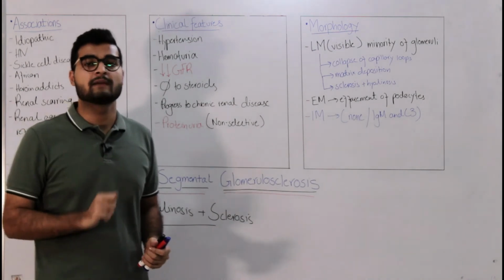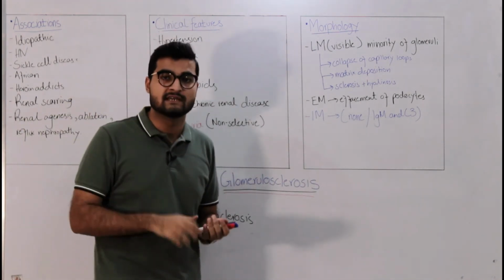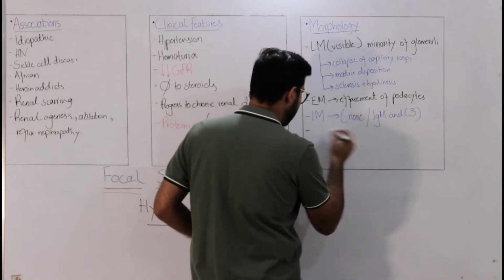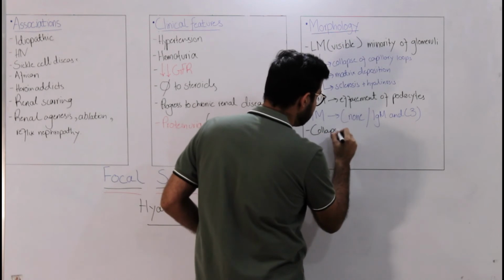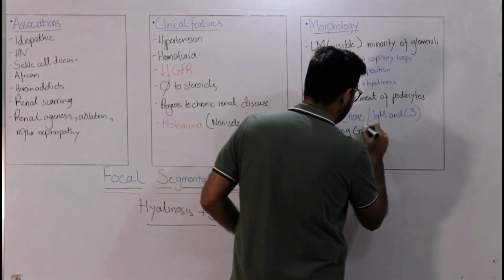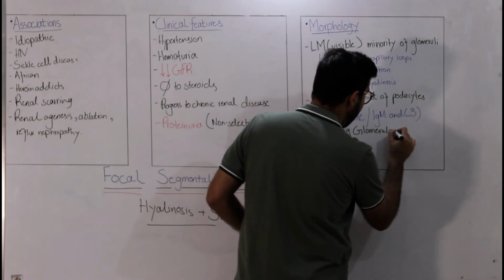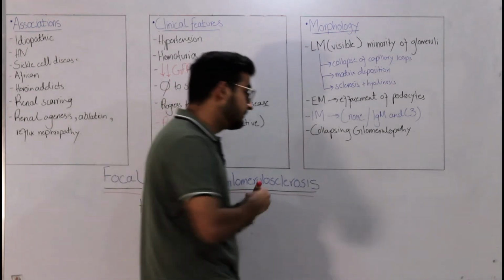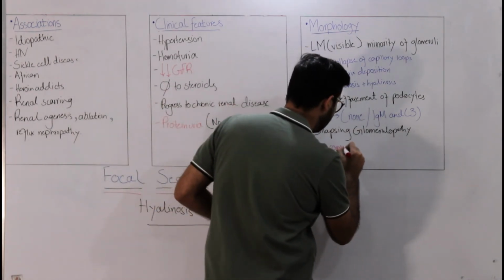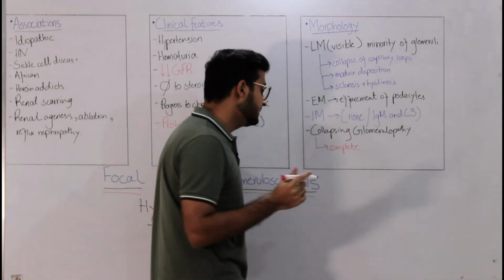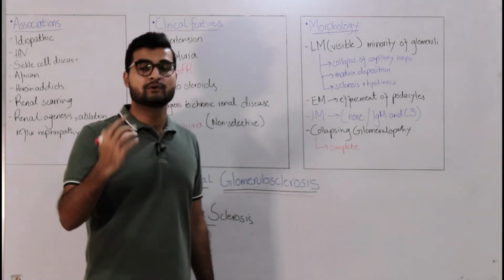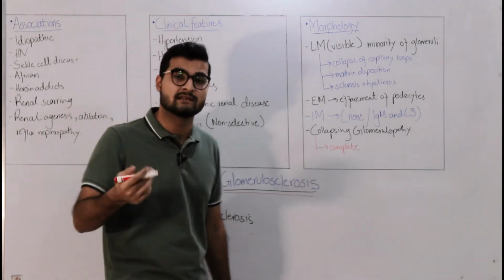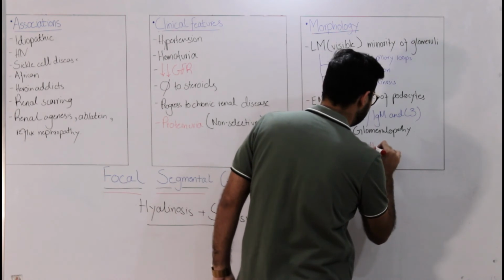Now, one subtype that you need to know of that is present in FSGS is collapsing glomerulopathy. It is a subtype of FSGS. It is basically a much more severe condition. Now what happens in collapsing glomerulopathy is that, as the name suggests, you have complete collapse of your glomerulus, right? So you will have complete collapse. Now this complete collapse could be either idiopathic in nature, or it could be due to patients who have HIV or patients who consume pamidronate, which is basically a drug. So complete collapse of your glomerulus.